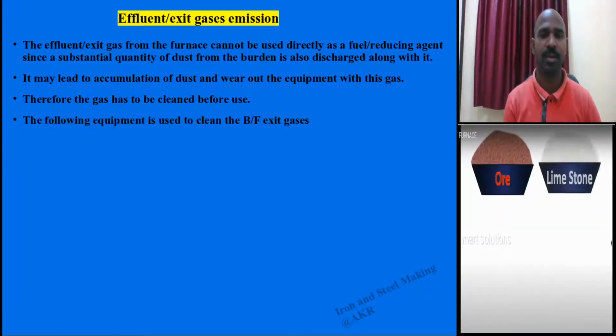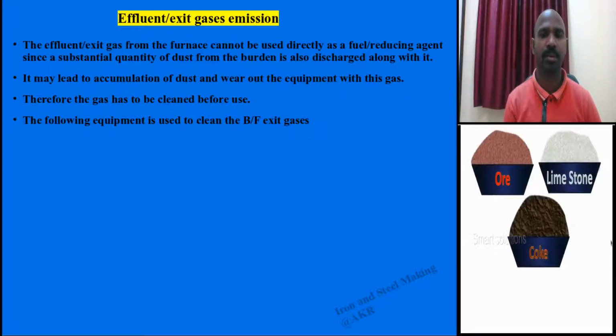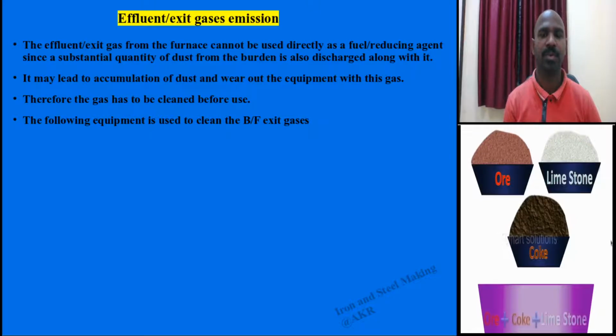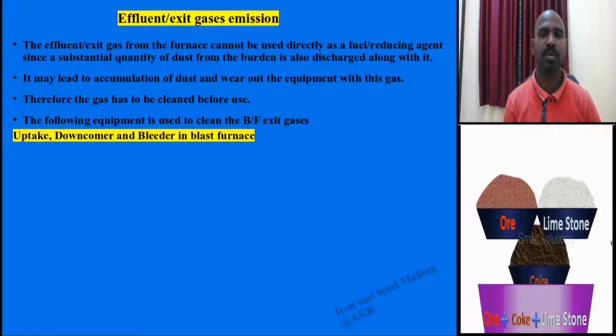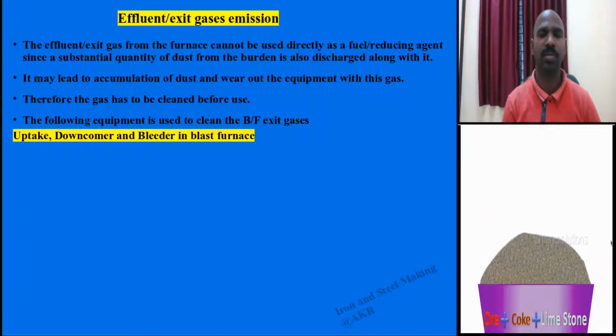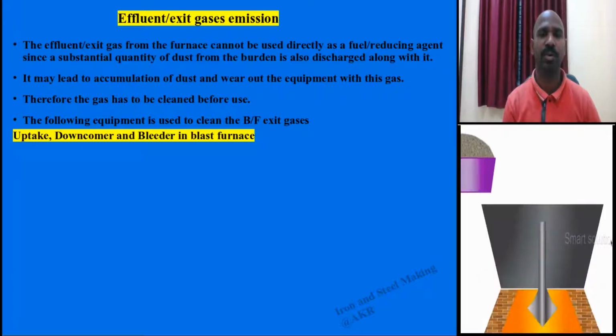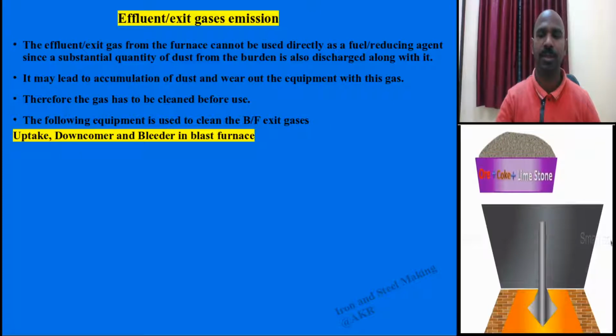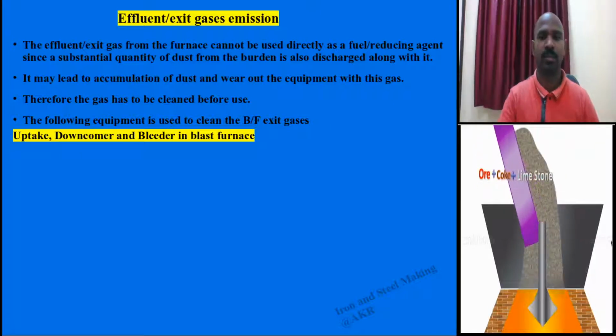How do you clean it? The following equipment is in practice to clean blast furnace exit gases. At the blast furnace top, there will be an uptake, downcomer and bleeder.